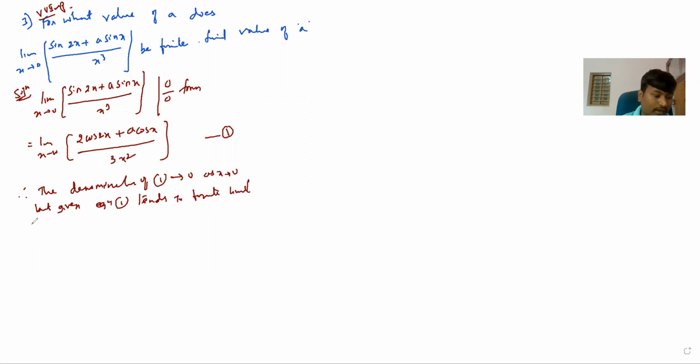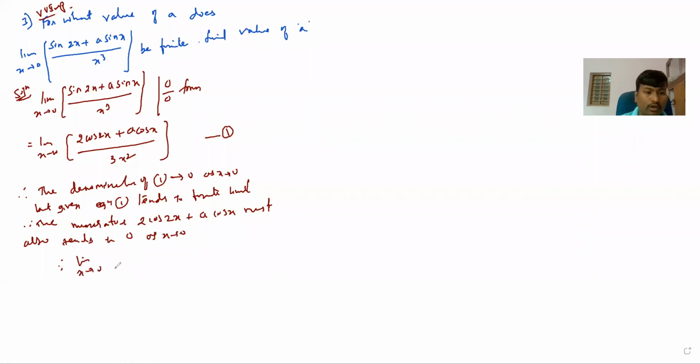So therefore the numerator, 2 cos 2x plus A cos x, must also tend to 0 as x tending to 0. Therefore limit as x tending to 0, the numerator 2 cos 2x plus A cos x.